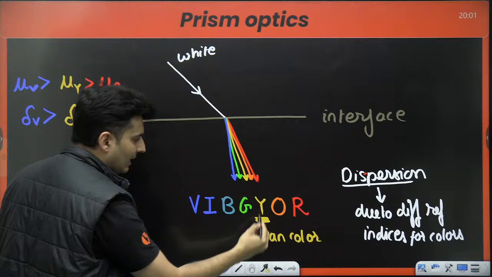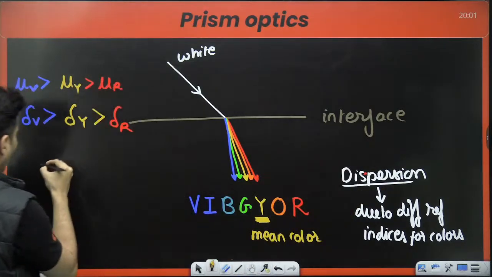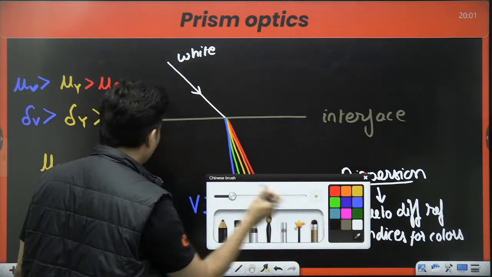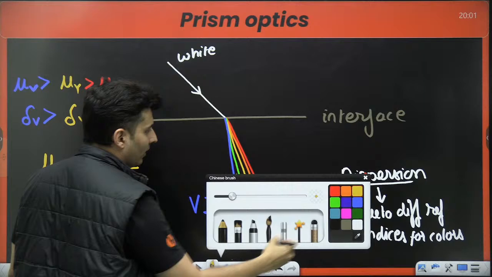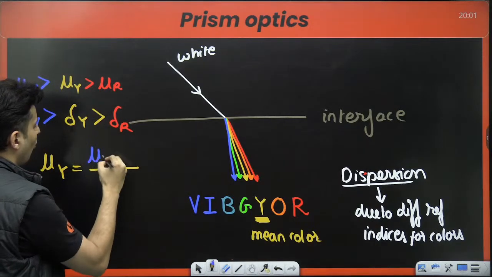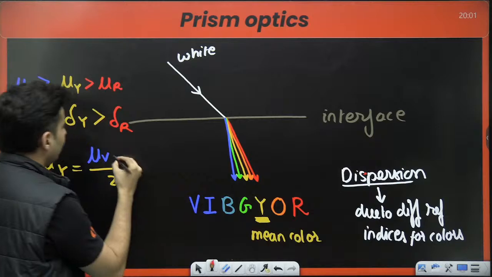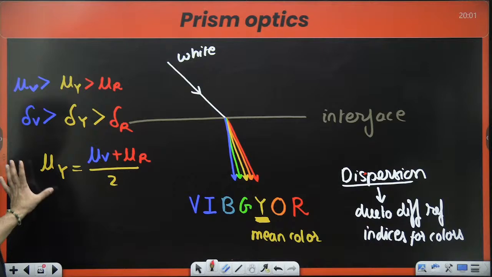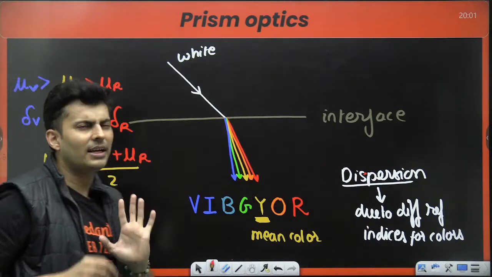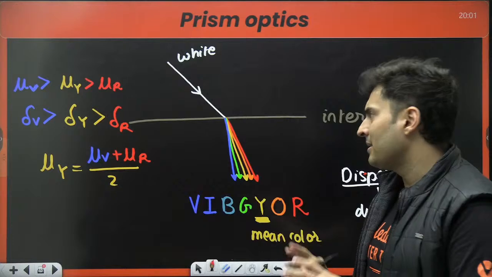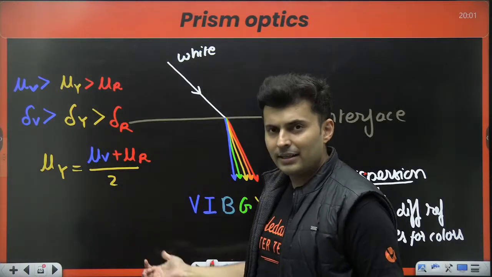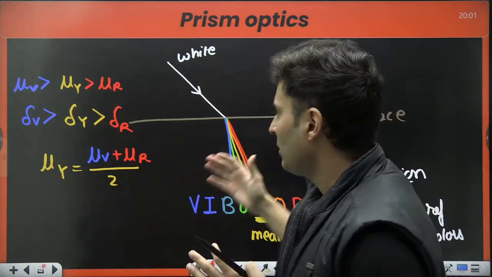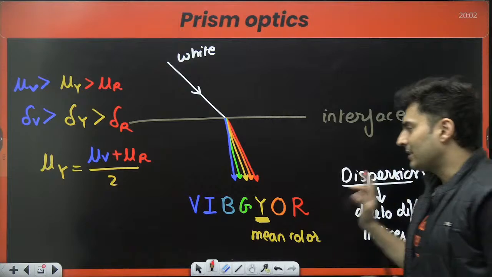And because it is the mean color, yellow one, so hence also you will see refractive index of the yellow color is actually the average of the violet color and the red color's refractive index. So these are the important things that you should just know. It will not come in the exam, I'm pretty sure, because it has been deleted, but just telling this to you out of interest and just for general knowledge. Okay, just in case.